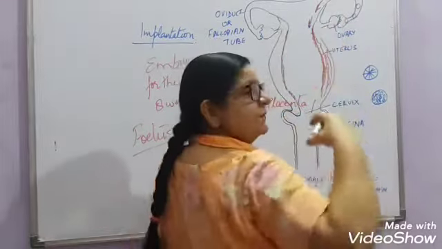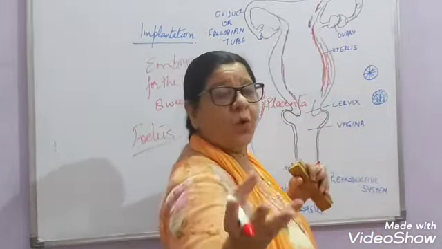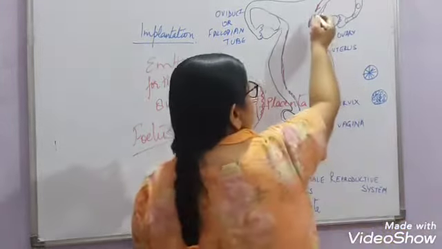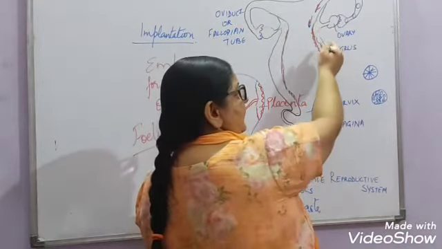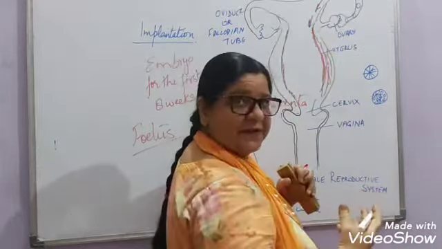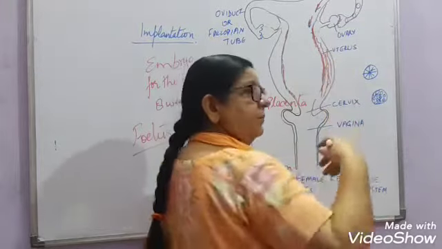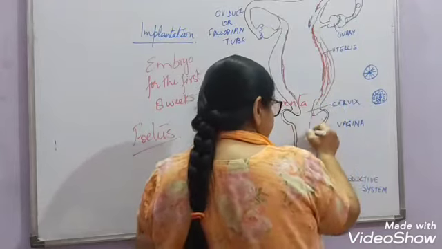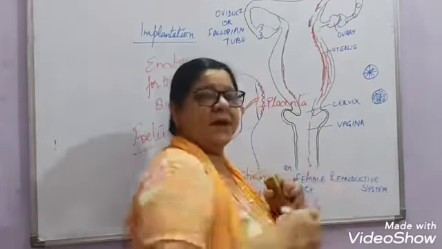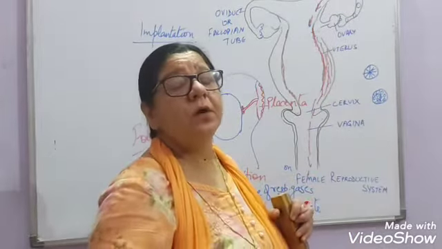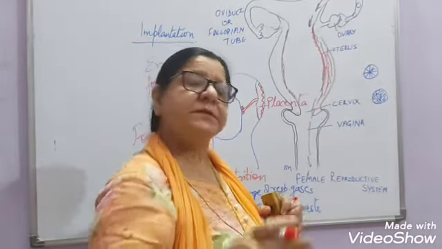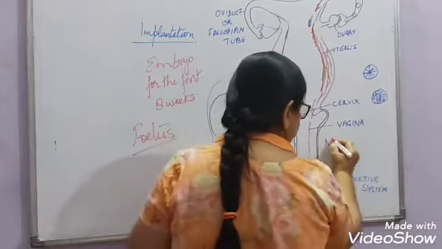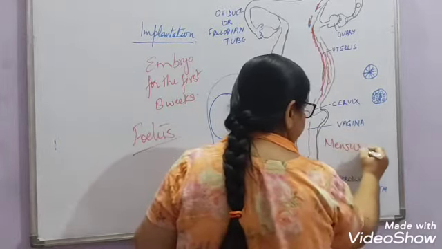And this egg, which is full of egg yolk, and the water and the mucus present there, this mucus and the muscular wall which has ruptured, plus the blood which is coming out from the blood vessels, will pass out through the vagina, and this continues for 2 to 5 days depending on different individuals. So this is known as menstruation.